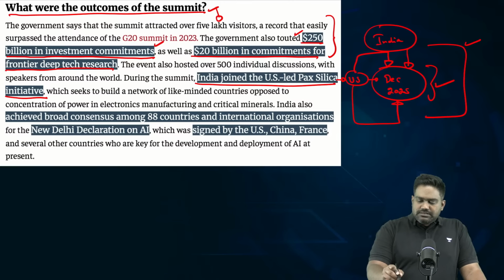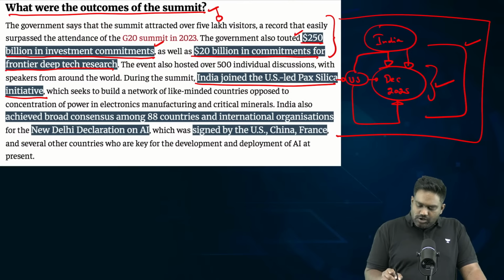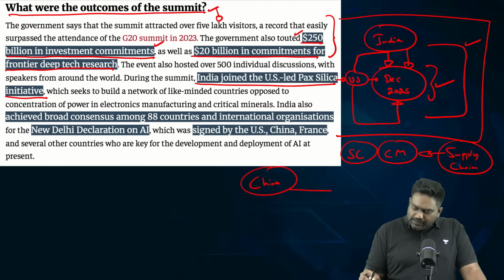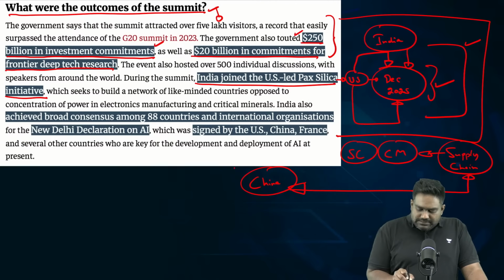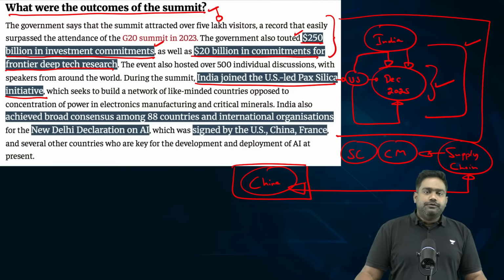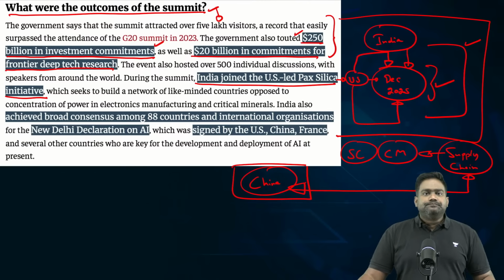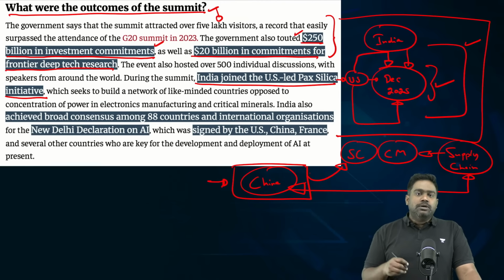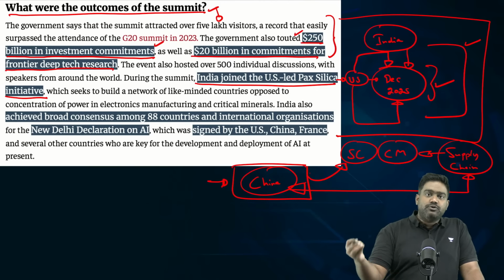So, this supply chain initiative, focusing on semiconductors and critical minerals, is essentially projected as an alternative to China-controlled and China-dominated supply chains. There is an over-concentration of China's dominance, a very disproportionate role that China plays in the world of critical minerals, from mining to processing to refinement.